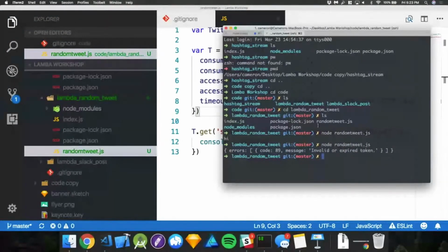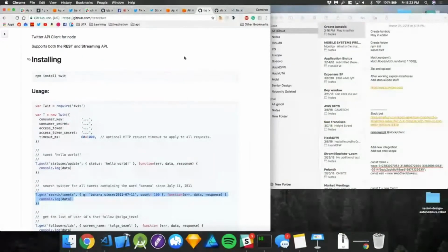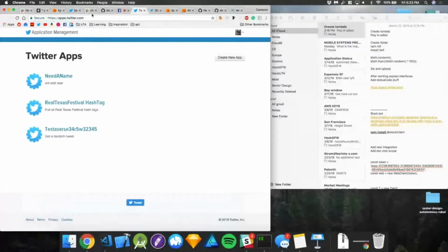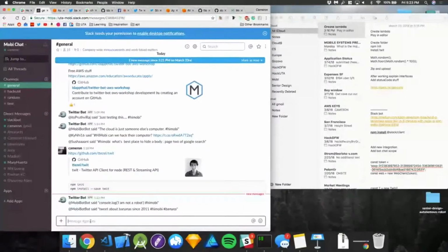Well, number one, as I mentioned, it's that authentication. This is why it is sometimes important to read through the docs a little bit, because they explain that. Essentially, we need to create an app within Twitter. So we're going to do that real quick. I have this little link here, it's just apps.twitter.com. I'll post this guy in here as well.